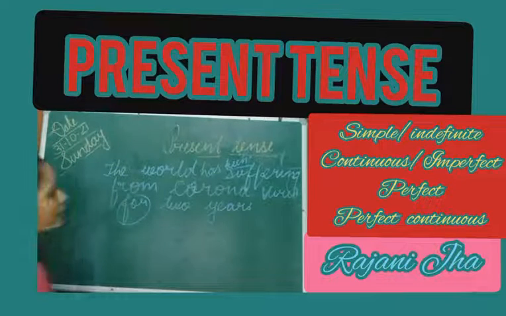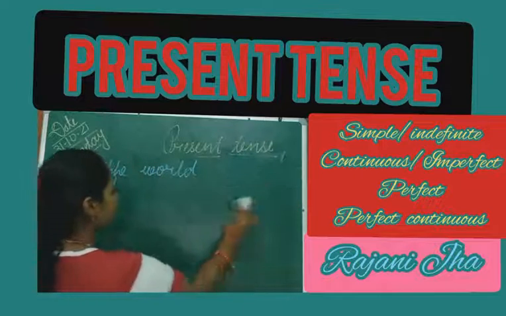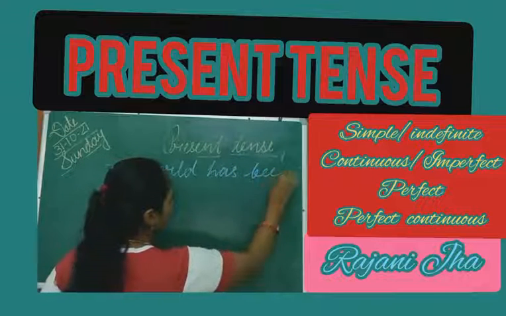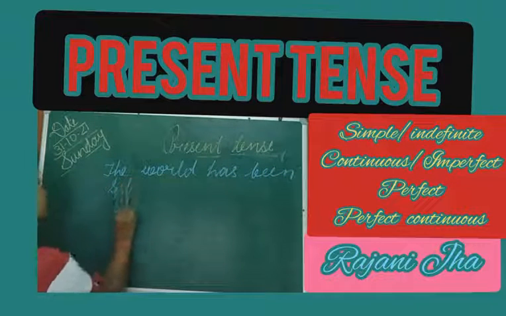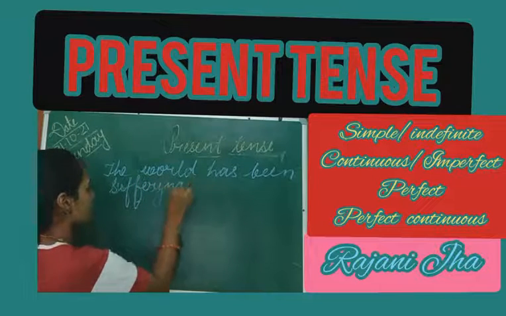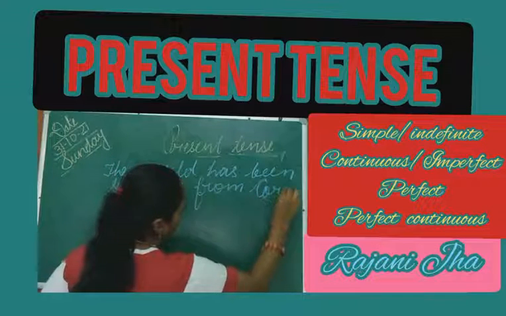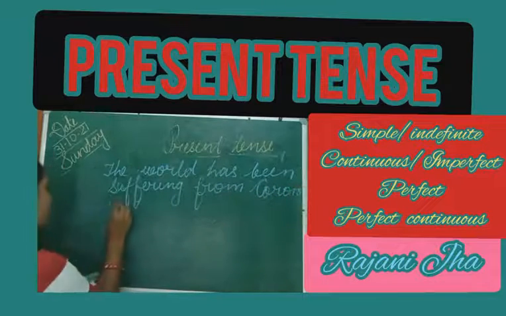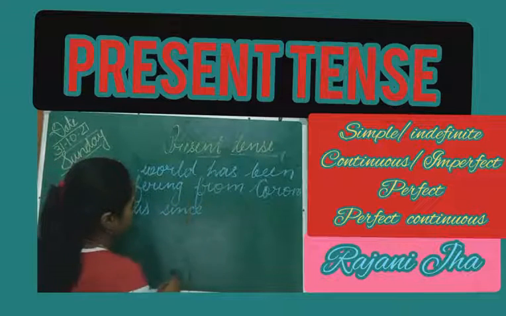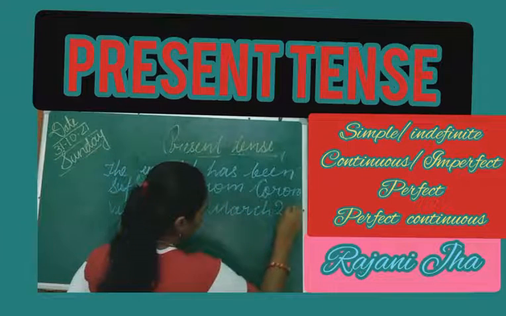And the next example, let me erase from there. The world has been suffering from coronavirus since March 2020.